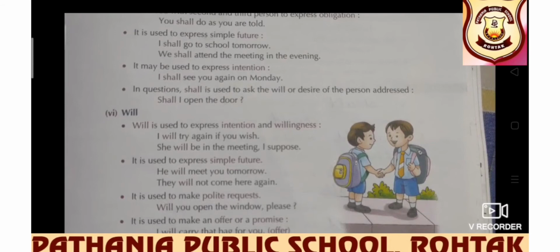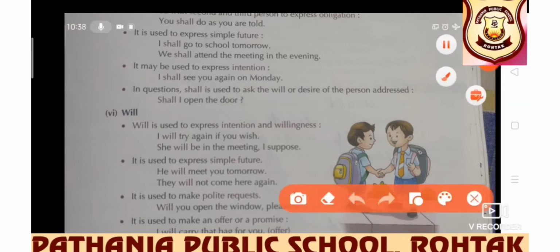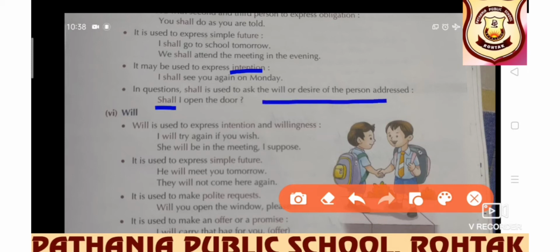It is in future. So shall is used for future reference. It may be used to express intention. I shall see you again on Monday. It is my intention. I want to see you on Monday. So for intention, shall is used. In question, of course, it's an auxiliary verb, helping verb. So in question, shall is used to ask the will or desire of the person addressed.